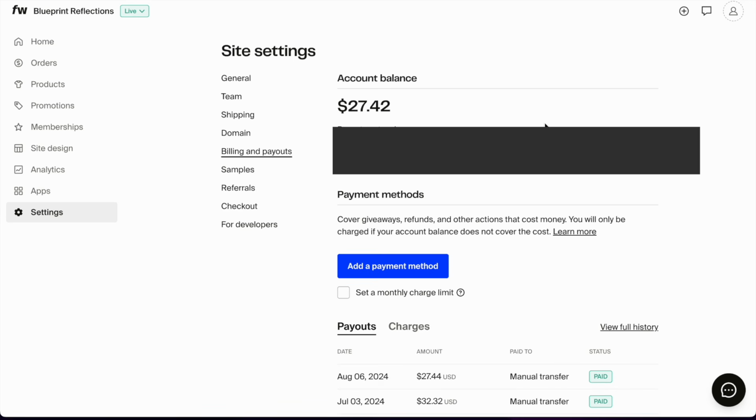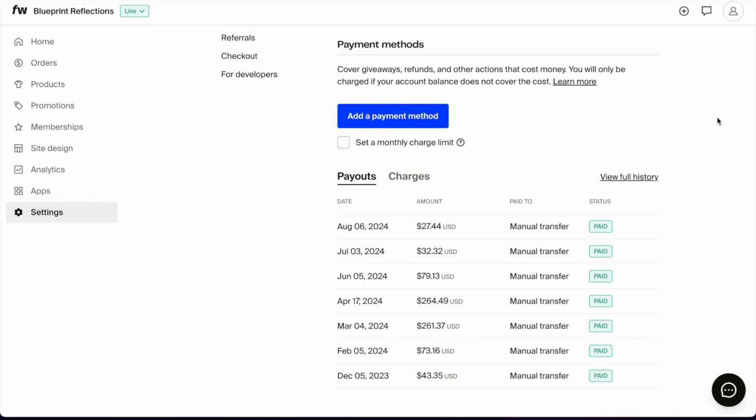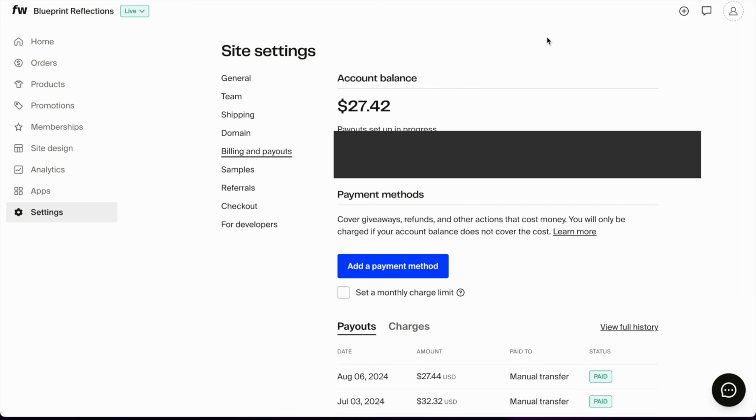Billing and payout is where you set your account and your payment methods. I really recommend doing this automatically, and here you can see the history of the amounts that you were sent and paid. And as you can see here, based on the dates, around July, that was the time that I kind of stopped working on that previous shop and was looking for different ideas on what to do with this specific shop. That's why there is a gap between the payments, and I'm surprised I'm already supposed to get this money. Huh, how did this happen?